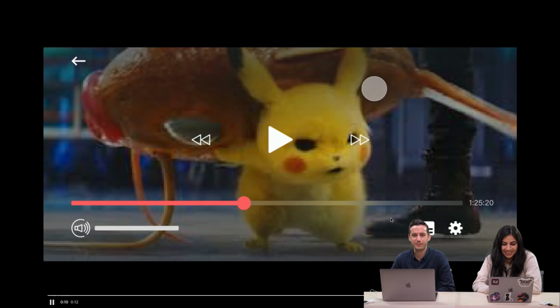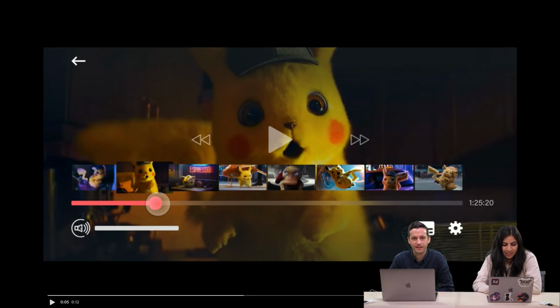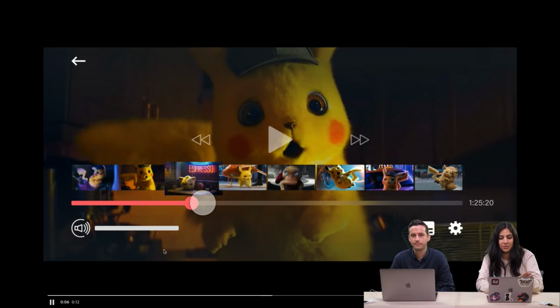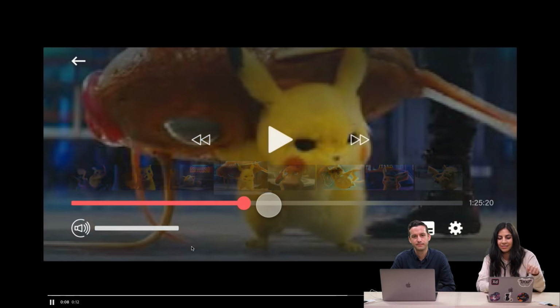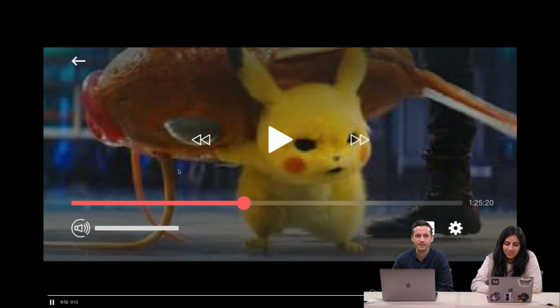That is really nice. It's nice to be able to preview what you have coming up. Cool. I really like this animation that you have where when you drag the bar, the image or the scene kind of expands, so you know what scene you're jumping to. Yeah, I think that is awesome. Really nice. And it's a simple layout.